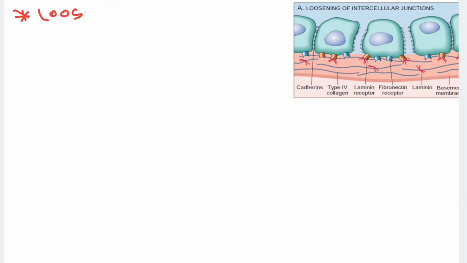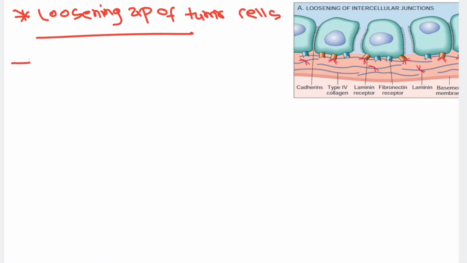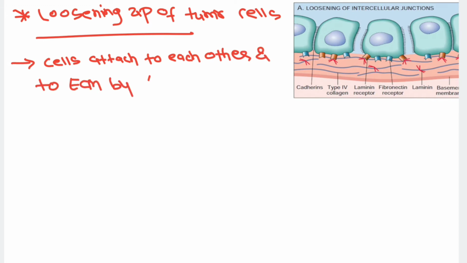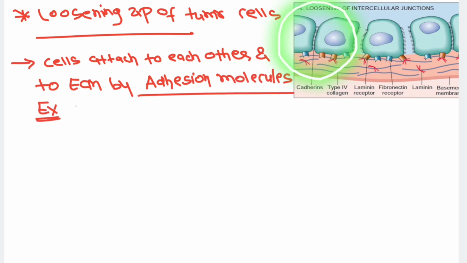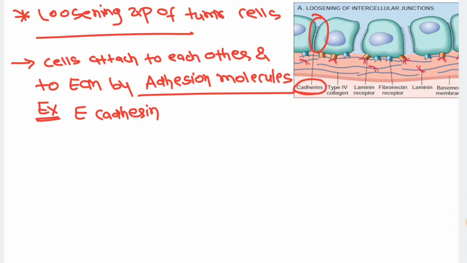So first of all, let's see how the tumor cells loosen up. The first step is loosening up of the tumor cells. In this particular diagram you can see that the cells attach to each other and to the underlying extracellular matrix by means of adhesion molecules. Adhesion molecules help in attachment of the cells to each other. For example, the most common, important adhesion molecule is E-cadherin, which you can see in this diagram. The cells attach with each other by E-cadherin, right?